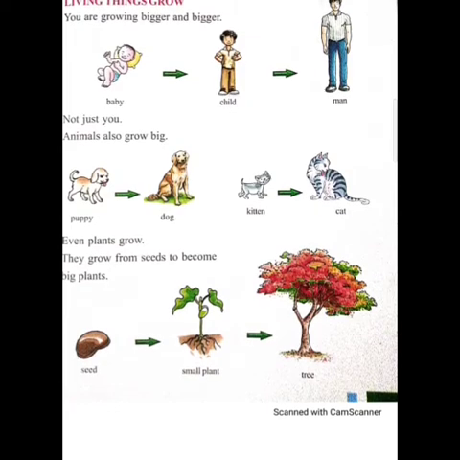Puppy to dog, kitten to cat. Even plants grow. They grow from seeds to become big plants. Seed to small plant to a big tree. Now, when living things eat, they receive energy which helps them in their growth. They grow from smaller to larger and finally become adults. We human beings and animals are born and grow into adults. Similarly, a seed grows into a baby plant and finally into a big plant or tree.